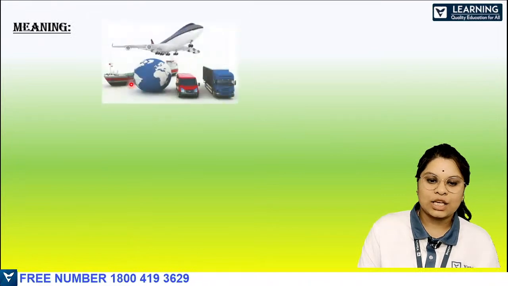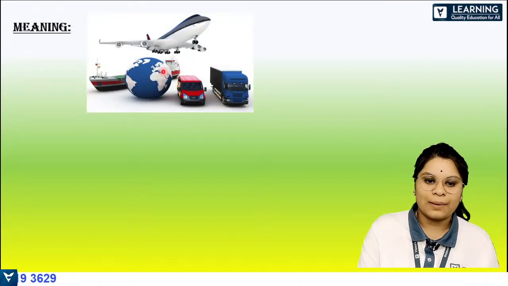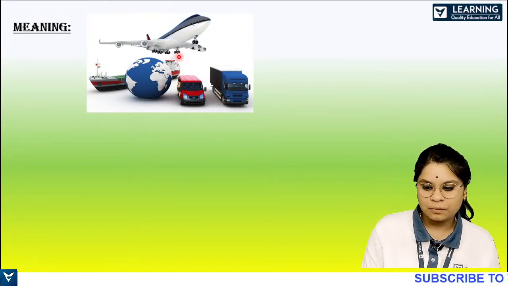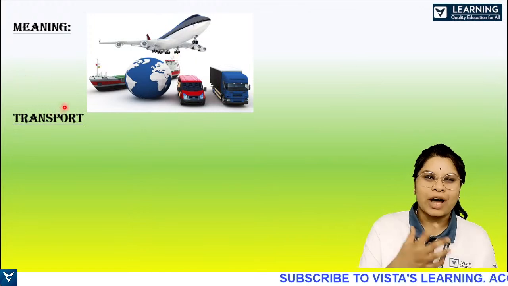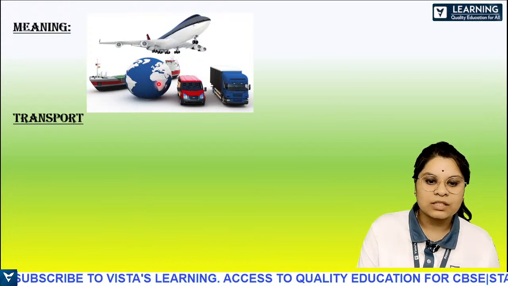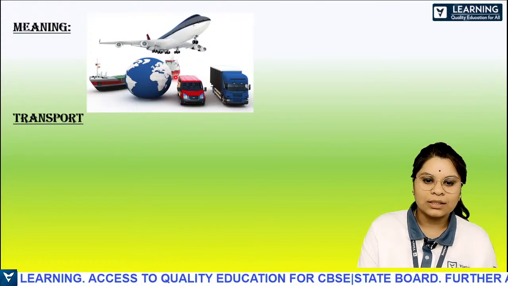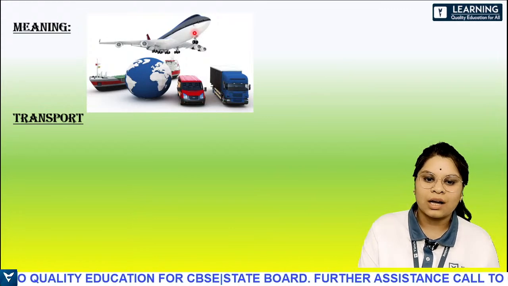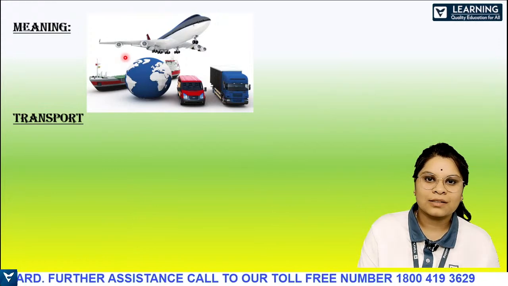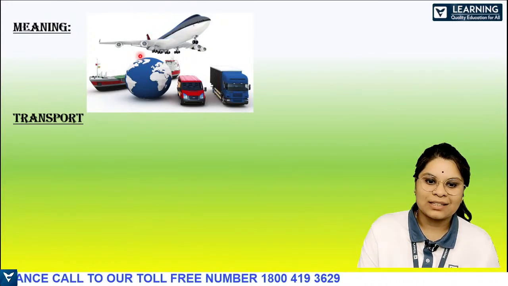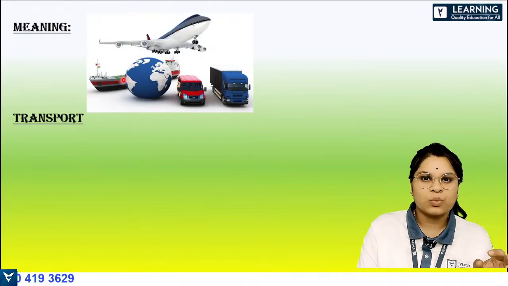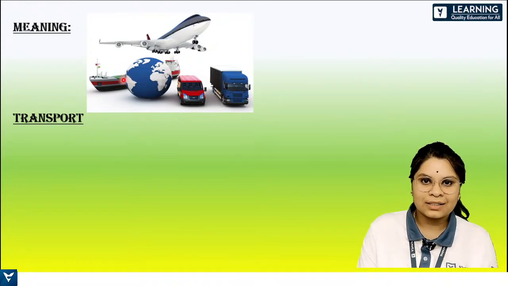Right? So I'll show you an image here. So this is the image. So now can you guess what is the meaning of transportation? So I want the meaning of transport or transportation. What is the meaning? So you can see here, there's a globe here, which indicates Earth, Mother Earth. So there's a truck, car, aeroplane, there's a ship here. So what are all these? Yeah, so we travel through these vehicles, right? Like it can be a normal car, or a truck, aeroplane, ships. We travel through them, right?